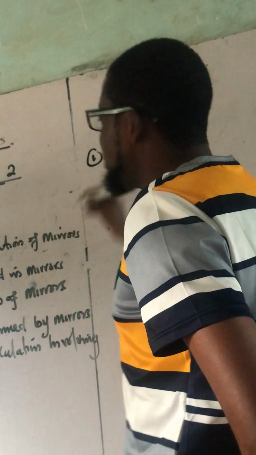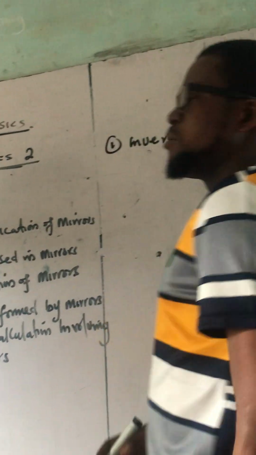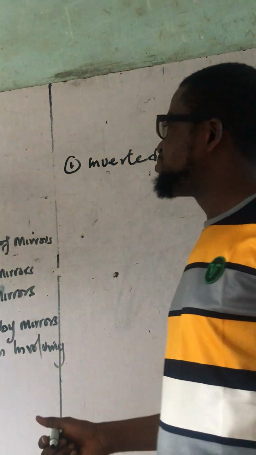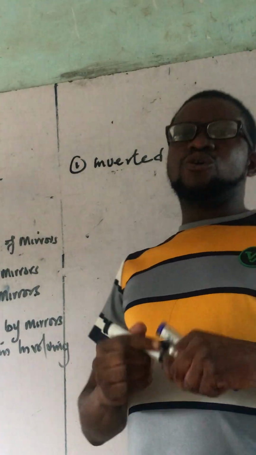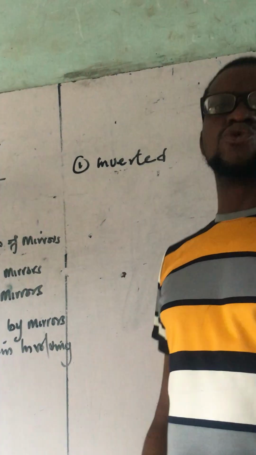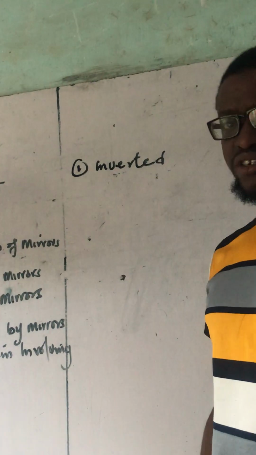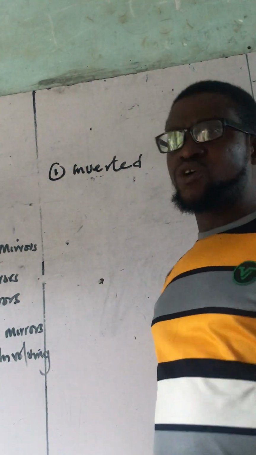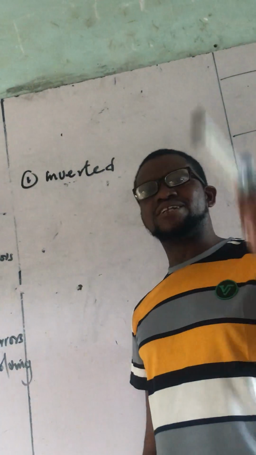Properties of the image formed by a plane mirror. The image must be what? Inverted. What's the meaning? When you point your left hand to the plane mirror, it gives you back the what? The right. That is what you call what? Inverted.